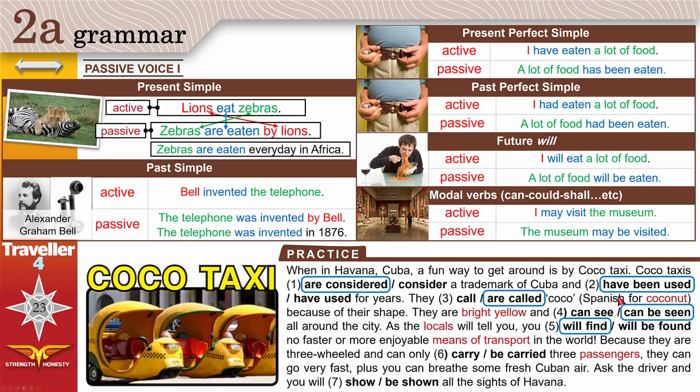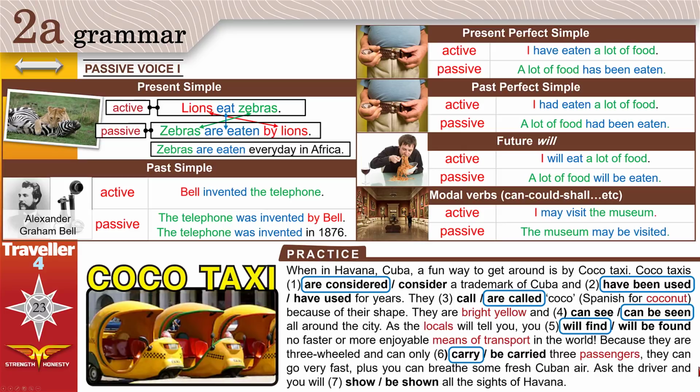Okay, do Coco taxis carry people or people carry Coco taxis? Well, actually, Coco taxis carry people. So Coco taxi is the subject here, not the object. This is active, not passive. Coco taxi can only carry 3 passengers. Passengers, people in a car who are not the driver. They can go very fast. Plus, you can breathe some fresh Cuban air.